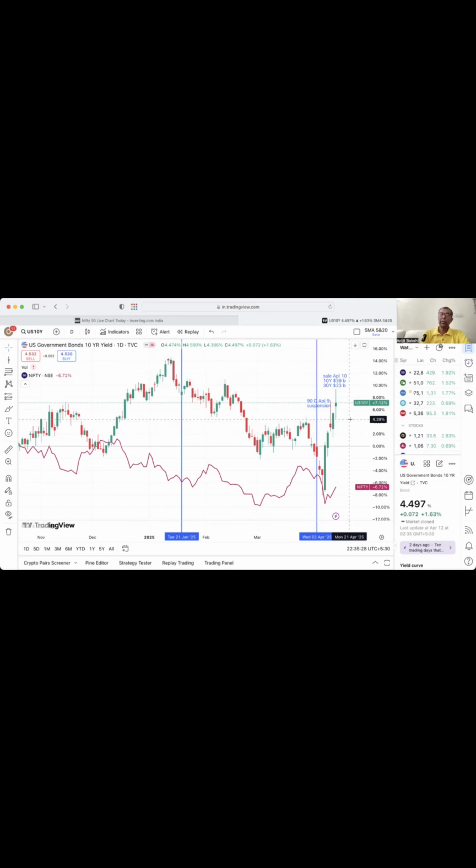In this video, it is a serious effort of ours to show you the impact of the US 10-year Treasury bond yield and its possible impact on the Indian market.